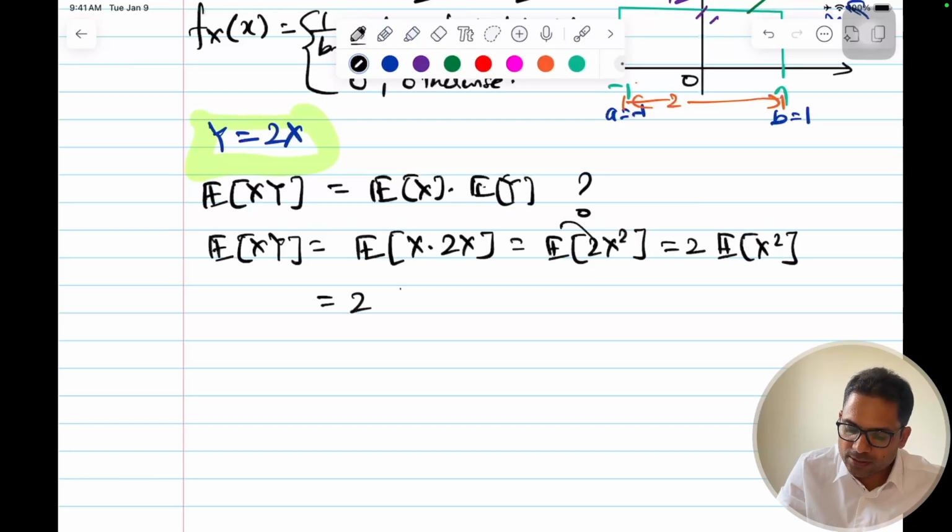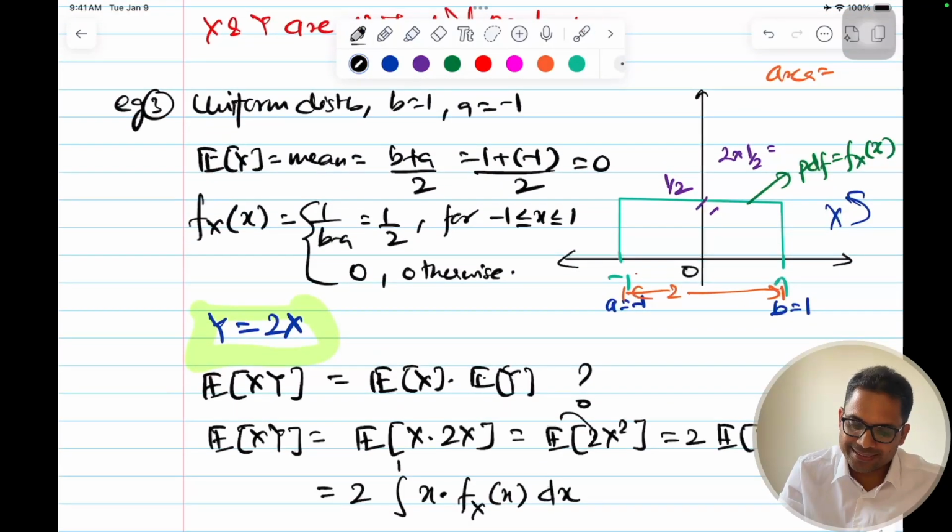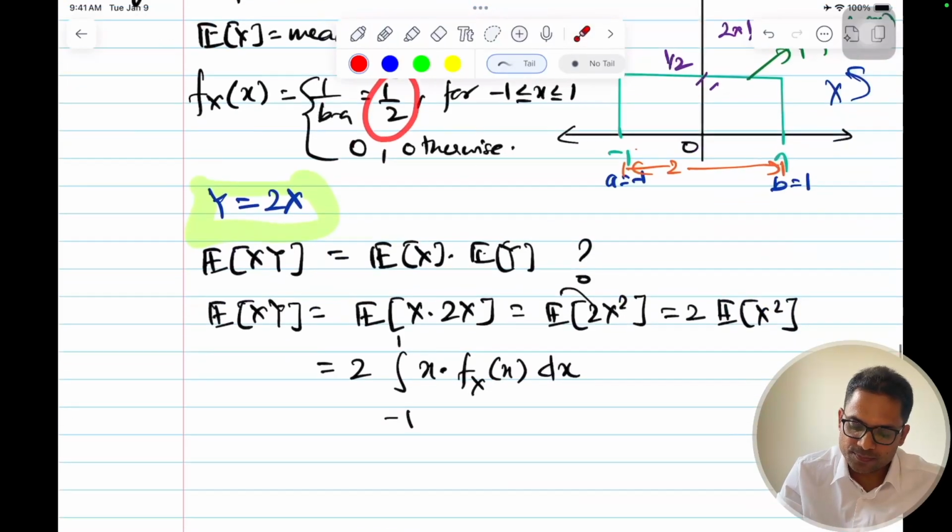It will be 2 times the integral from -1 to 1, and I'll put it into fx, that is x into fx of x for PDFs. This is the PDF, fx of x. So what is the PDF? We have seen this, it is 1 by B minus A, that is half.